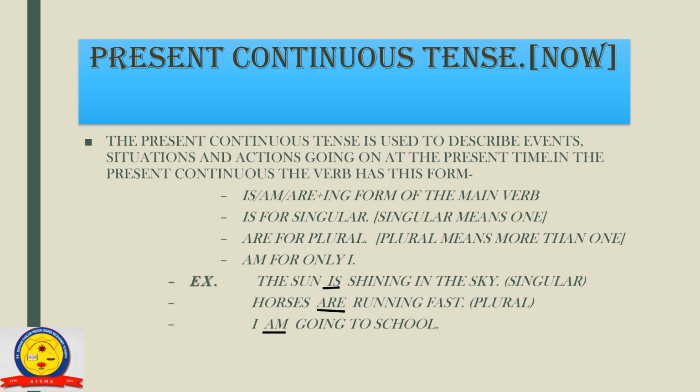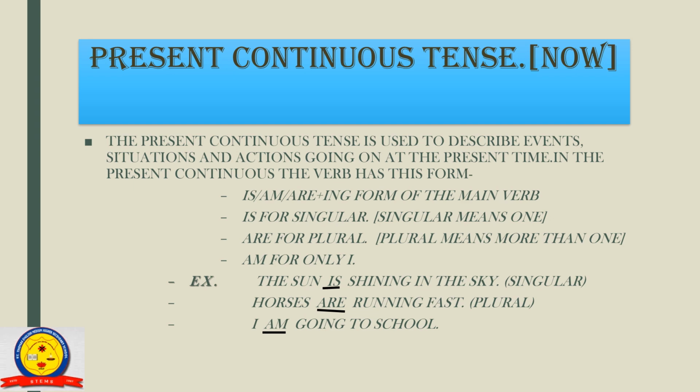Here are some examples for you. The sun is shining in the sky. Here we will use is because the sun is singular. So we will use is. Next example, horses are running fast. Here we will use are because horses are plural. Next example, I am going to school. Here we will use am because our subject is I.